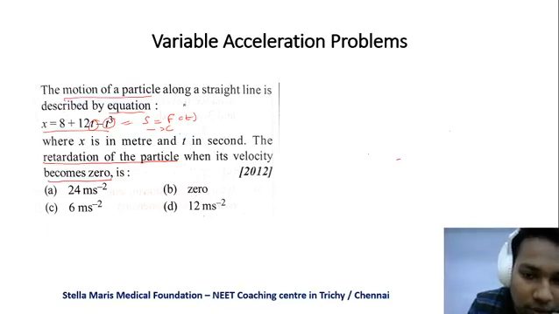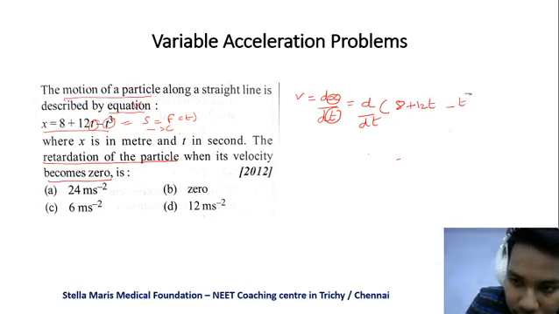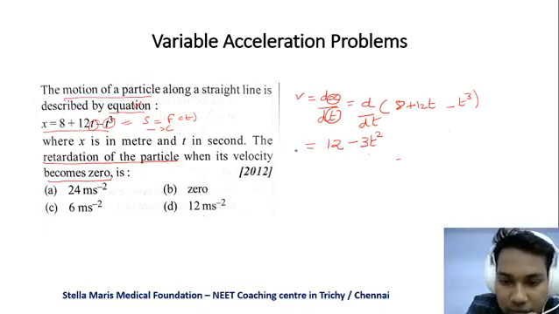When the displacement is a function of time, then v is equal to dx by dt. To find velocity, we have to find the derivative of x with respect to time. So that is d by dt of 8 plus 12t minus t cube. The derivative of 8 becomes 0, 12t becomes 12, and minus 3t squared. So this is velocity.